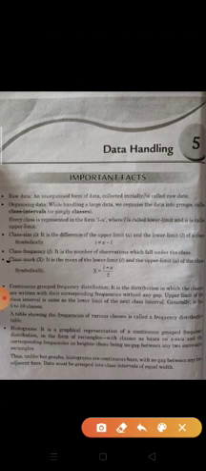Now the class mark. It is the mean of the lower limit and the upper limit of the class. So we write x is equal to L plus U upon 2. So class mark is the mean of the lower limit and upper limit. So how to find the mean? We add both values and divide by 2. We add the lower limit and upper limit value, L plus U, and divide by 2 to find the mean.